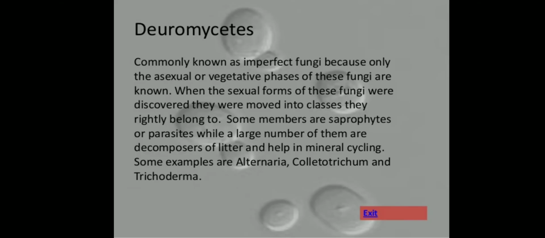The other type of fungi is the deuteromycetes, commonly known as imperfect fungi because only the asexual or vegetative phases of these fungi are known. When the sexual forms of these fungi were discovered, they were moved into classes they rightly belong to. Some members are saprophytes or parasites, while a large number of them are decomposers of litter and help in mineral cycling. Some examples are Alternaria, Colletotrichum, and Trichoderma.